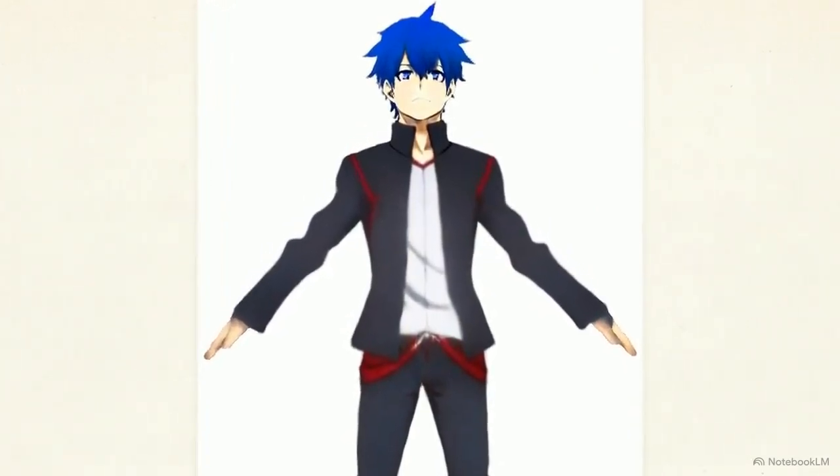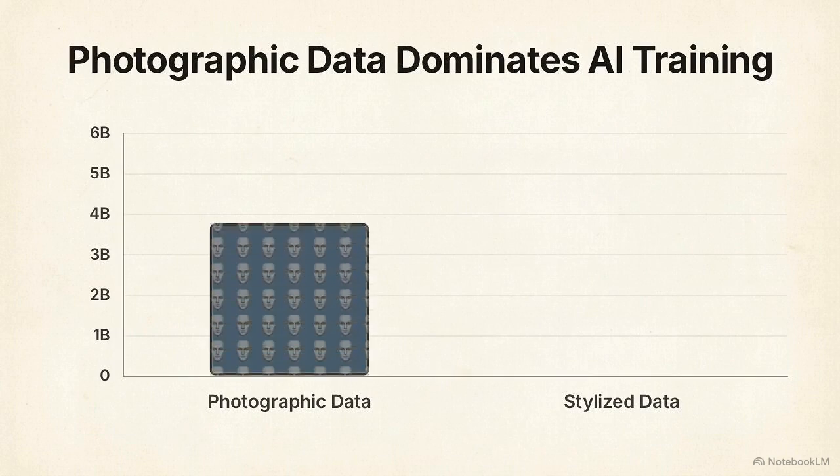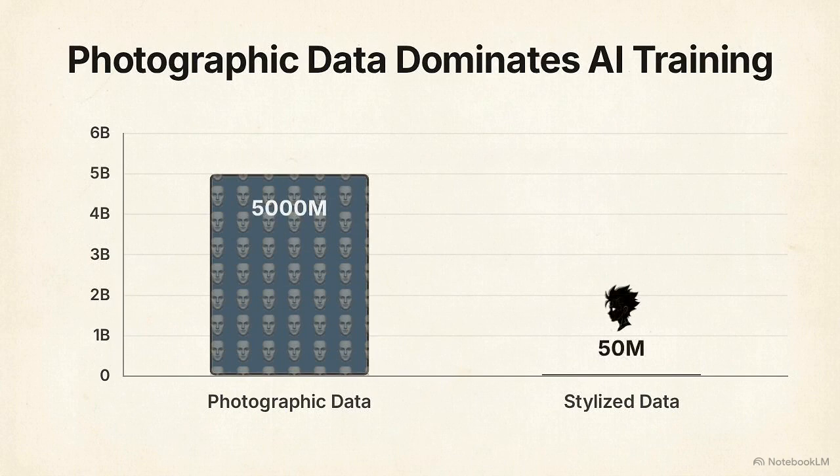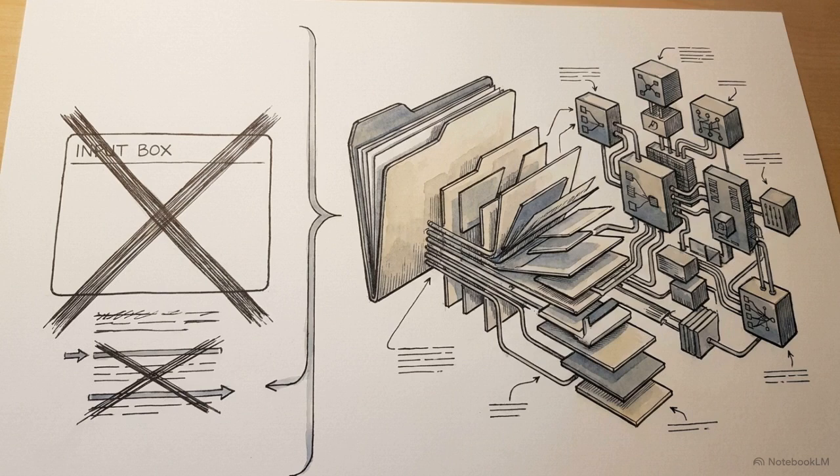rendered character model. Because foundational AI training datasets are overwhelmingly dominated by photographic data, the resulting network priors are heavily biased toward real human anatomy. To achieve non-photorealistic geometry, developers had to abandon text prompts entirely and regress to feeding the model raw image data.